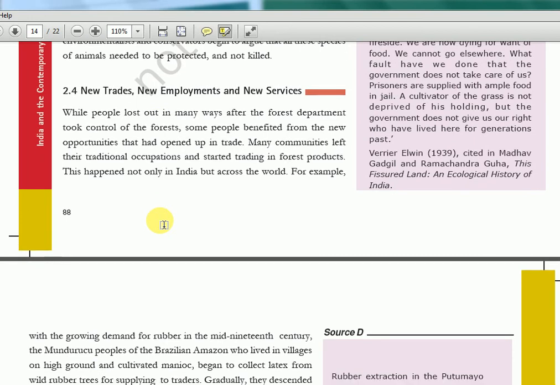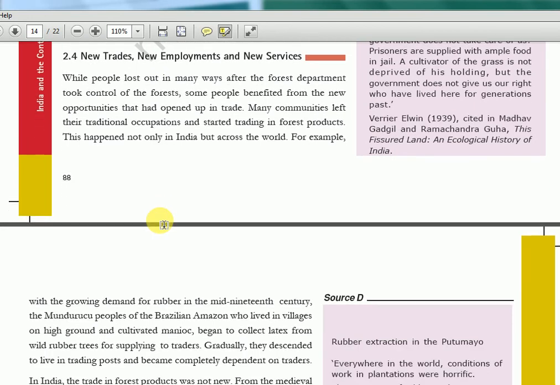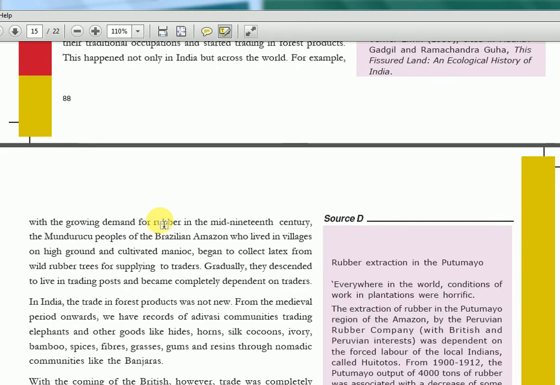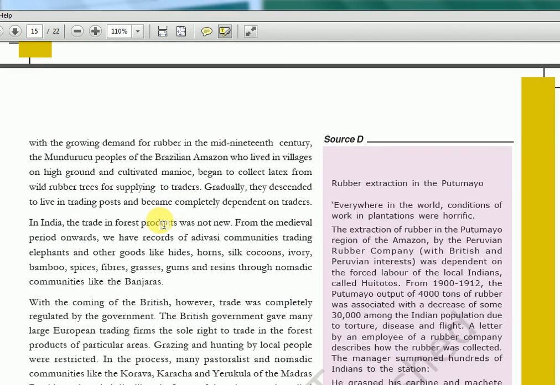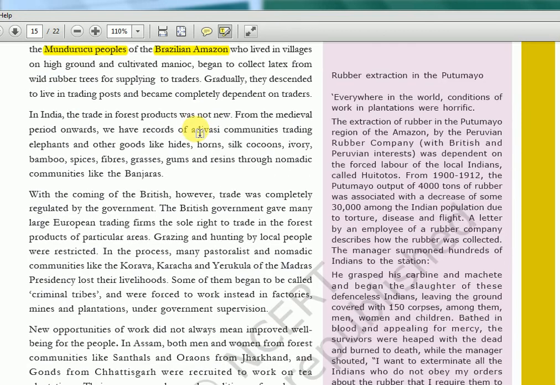Now again, new trades, new employments and new services. So here again, forests are losing, people are out of employment, people are losing things, you know, that tendu leaves and all they will not get. So again, I think they're comparing with outside, okay, here some Munduruku peoples of Brazilian Amazon, not very important. So they're telling this chapter, I think we have got a lot of things here.